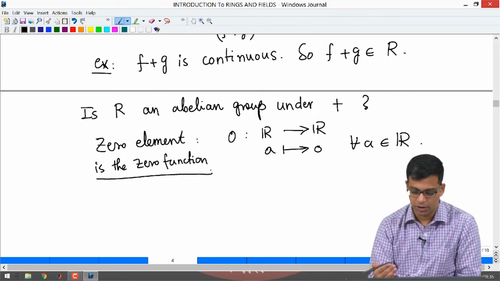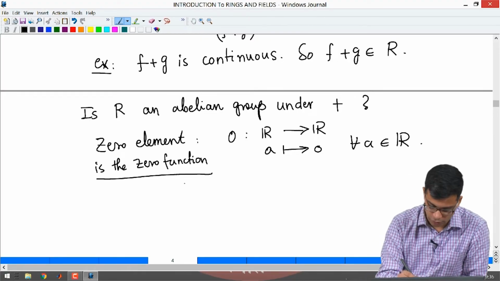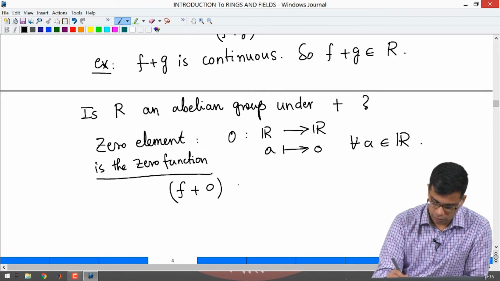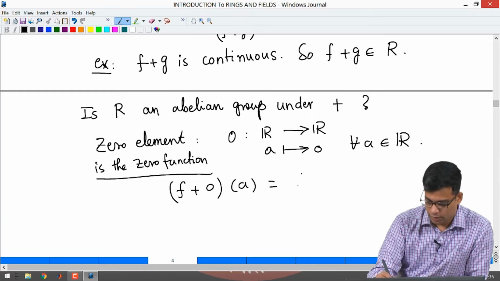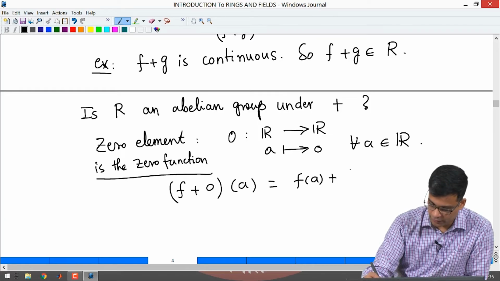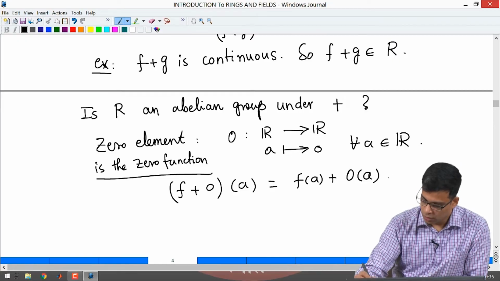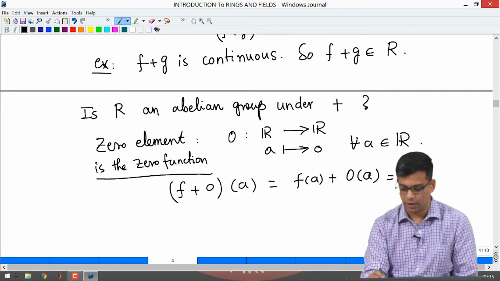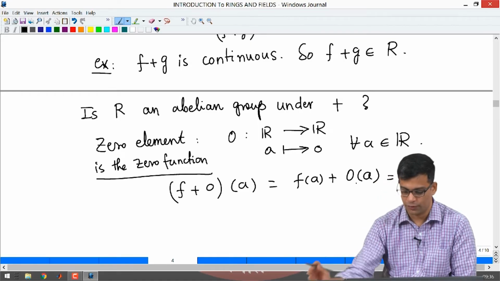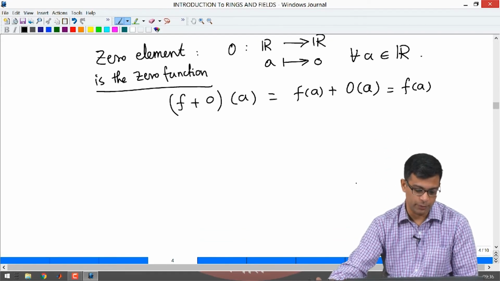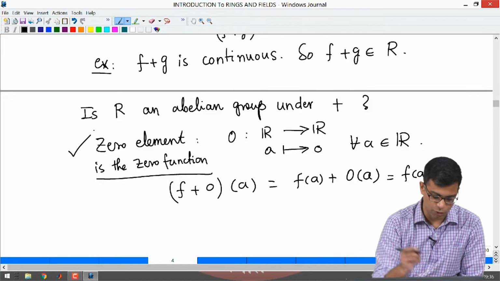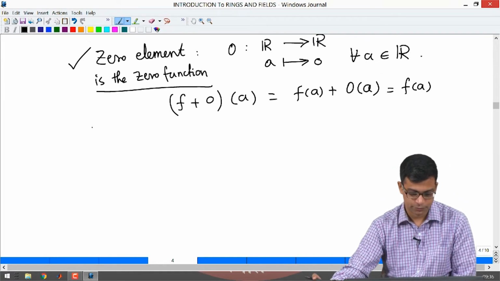So, it is a continuous function, and if you add anything to 0, so let us say (f plus 0) of a is, by definition, f of a plus 0 of a. I am denoting the function also by 0, but f of a plus 0 of a is f of a because 0 of a is 0. So, this is the 0 element. So, that is good. So, there is an identity element.